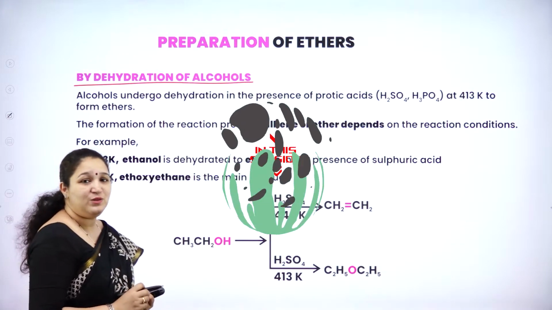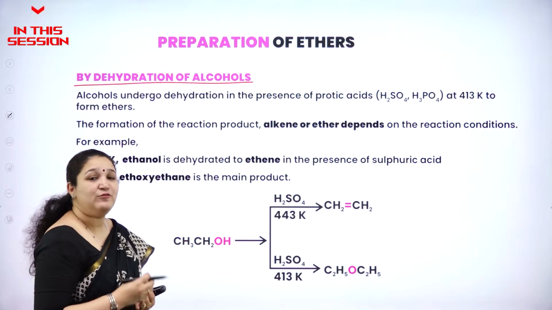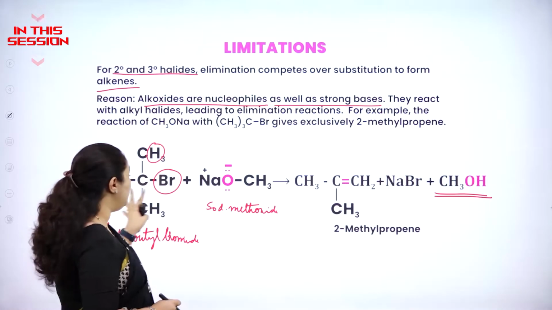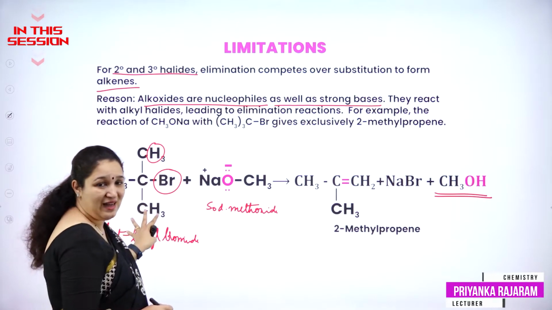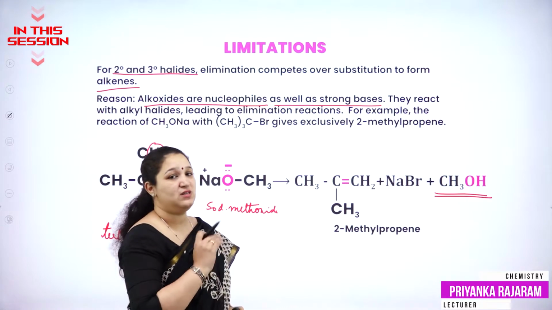Take an alcohol, treat it with a protic acid like H2SO4 at 413 Kelvin, and it will give ethers. Whenever a tertiary alkyl halide is used, elimination will happen and not substitution.